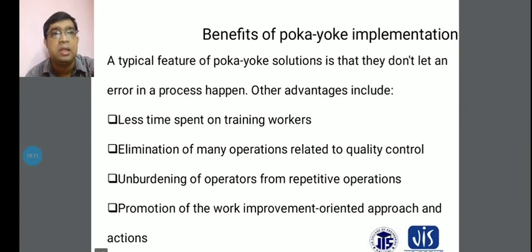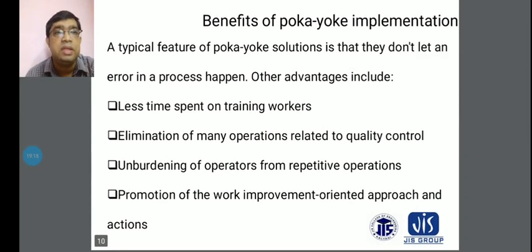And another thing, the benefits of poka-yoke implementation. You have to concentrate on poka-yoke, and what its history is will also be known, and also the implementation of poka-yoke. And then you always need to know the benefit of poka-yoke implementation, why it is implemented in the production industry. A typical feature of Poka-Yoke solutions is that they don't let an error in a process happen.